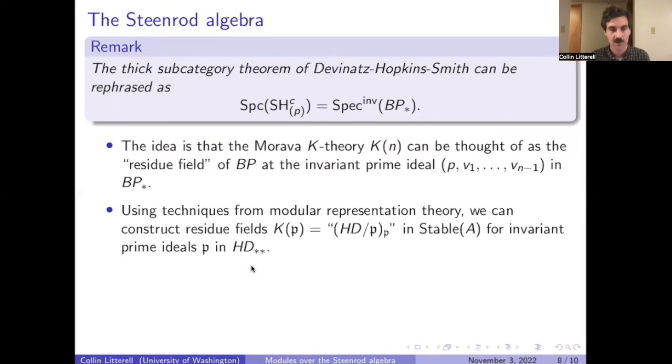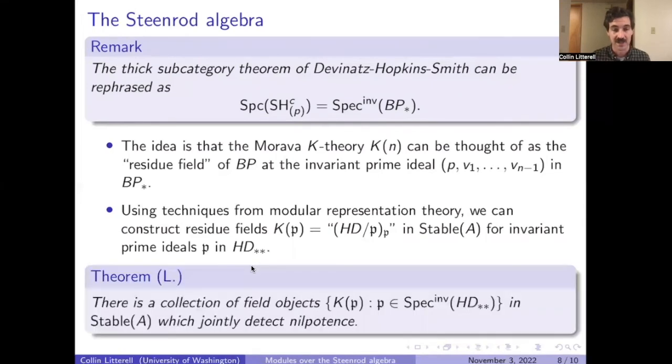So we can try to do something similar in stable A, where we start with HD and try to take a residue field at an invariant prime ideal in HD_{**}. It turns out that we can do this with some help from techniques from modular representation theory. We get a collection of field objects which jointly detect nilpotence. In this way, these K_P's are very analogous to the Morava K-theories.